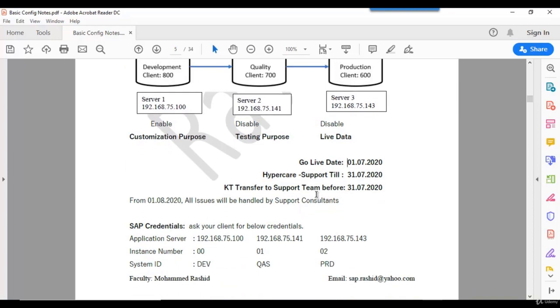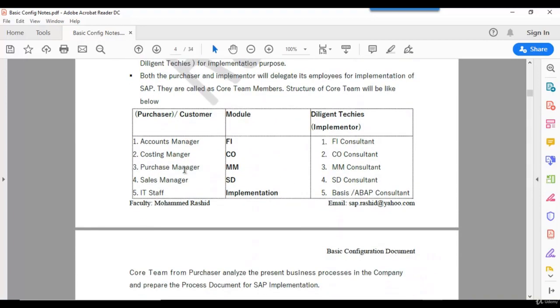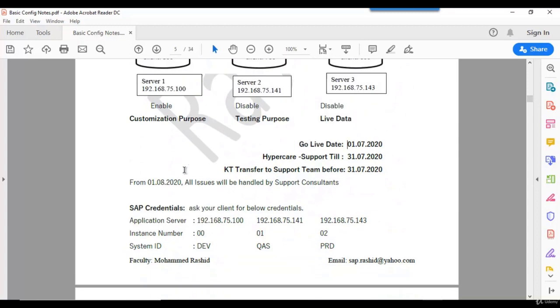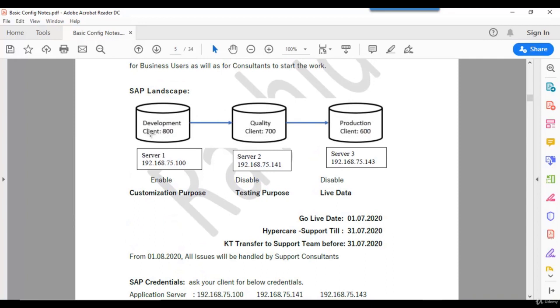So next, from 1/7/2020, typically for any company, this is the customer and Diligent Techies is the consulting company. Let us assume I did one configuration here as a FICO consultant and the business core team member tested here. They said okay, and we moved this transport request to production.